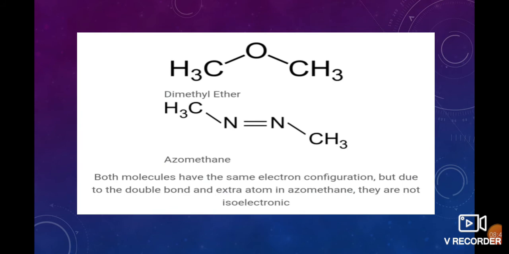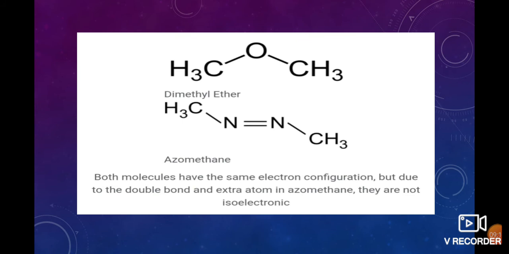Also, dimethyl ether and azomethane have the same electronic configuration, but due to the double bond and an extra atom in azomethane, they are not isoelectronic.